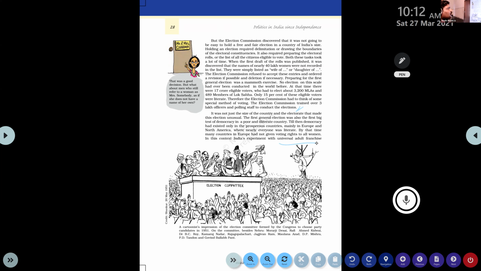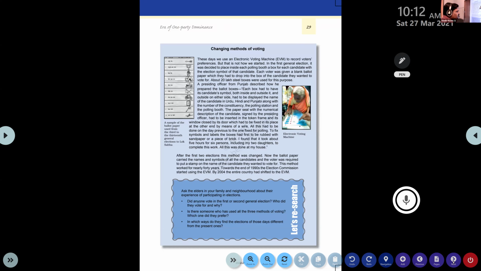Can anyone tell me what this universal adult franchise is? We learned that in earlier years, right? In junior classes, you might have heard about that. Universal adult franchise: the right to vote for everyone who completes the age of 18 in India, right?